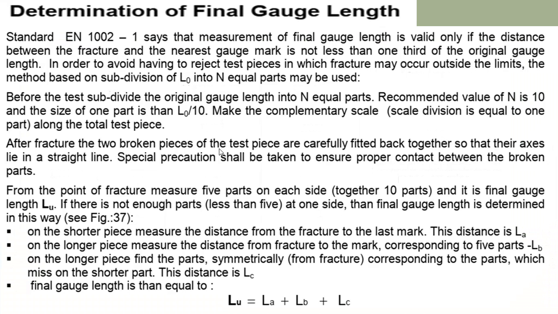Then determination of final gauge length. The procedure is given; you just read this procedure, as this is the standard procedure. Whenever I make a video on different tests in detail, at that time I will explain it in detail. Today I am giving you just the information. This information is useful for your competitive exam preparation, like GATE. In February you will have GATE 2021 civil engineering, so this may be useful.